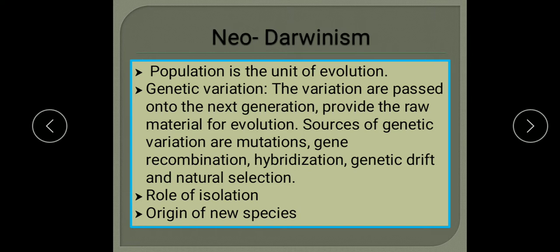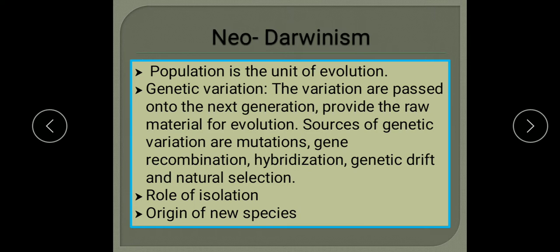So the members of the separated group are unable to interbreed with the members of the main population. This separated group cannot go and mix with the main population. So this isolated group gradually becomes different from the members of the population, and thus a new species is formed. So this is the role of isolation in evolution.